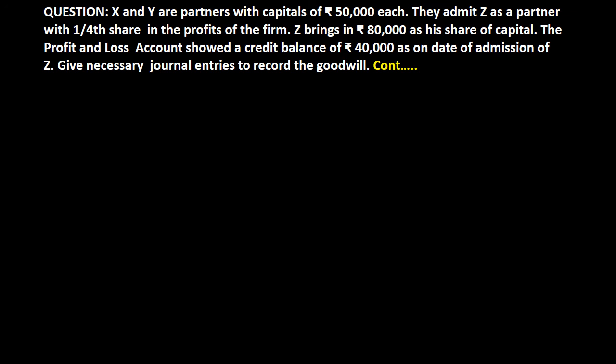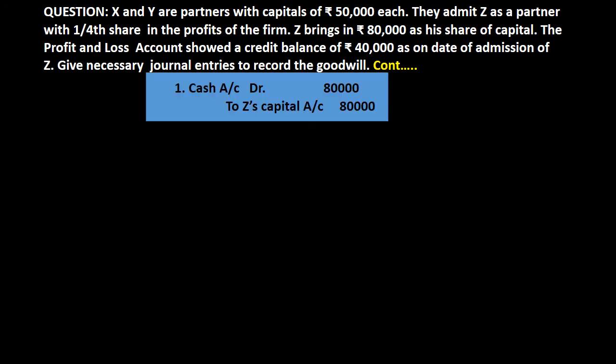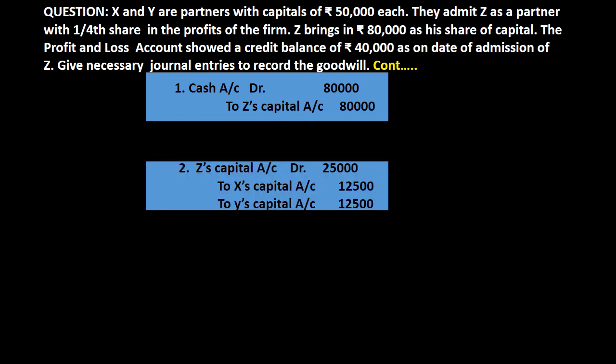First journal entry for bringing capital by Z is cash account debit to Z's capital account by rupees 80,000. And as you know, इस 80,000 में ही goodwill था. Therefore, we will subtract that goodwill by debiting Z's capital account and crediting sacrificing partner. As I told you कि बिजनेस में कुछ भी फ्री नहीं होता, तो जो गुडविल का पैसा था वो इसकी कैपिटल में ही छुपा था, इसलिए हम उसकी कैपिटल से ही काटेंगे by debiting Z's capital account, and that amount must be given to sacrificing partner in their sacrificing ratio.